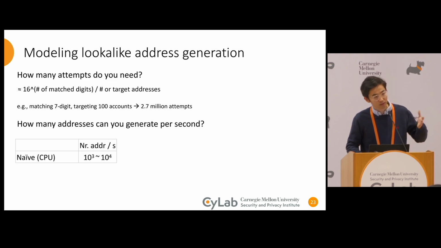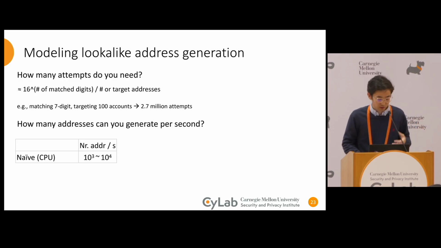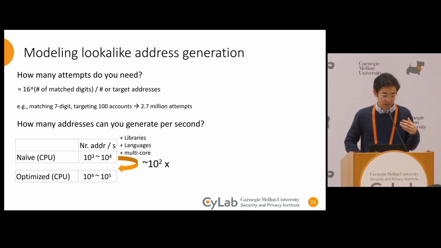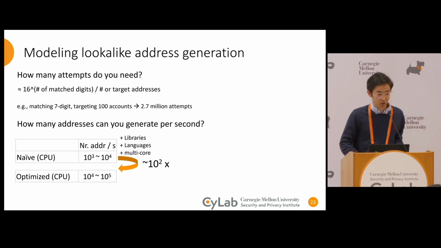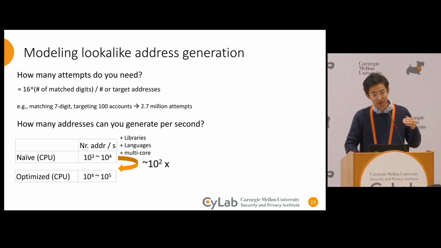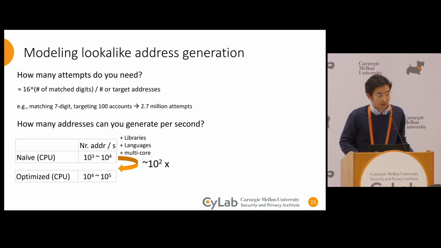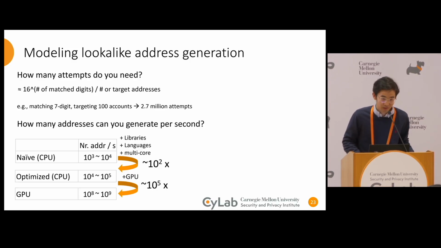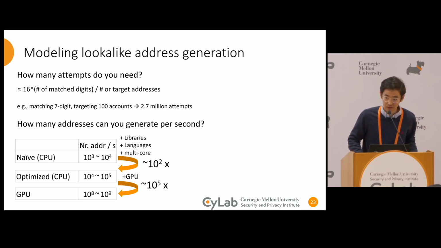We started with an off-the-shelf implementation using Python and Web3, and we can generate up to about 1,000 addresses per second. Then if we optimize the libraries and programming languages, we can achieve up to 10,000 addresses per second. Then if we add a GPU on top, we actually see a leap in performance. The attackers can generate about 1 billion addresses per second, which is very frightening.